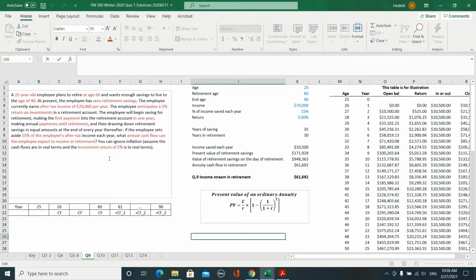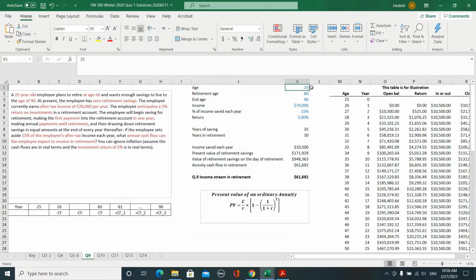Okay, so what this question is telling you and what it is asking from you. You have an individual who is 25 years old and he wants to start saving money in an account from next year, from when he is 26 years old.